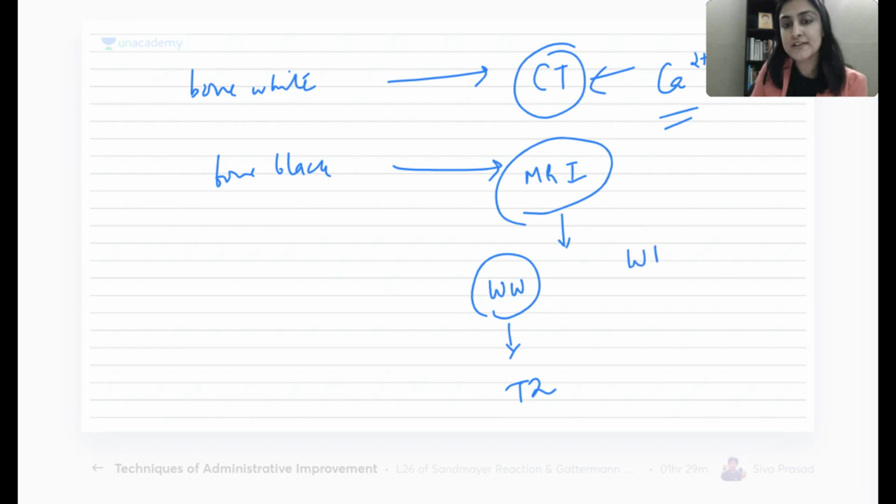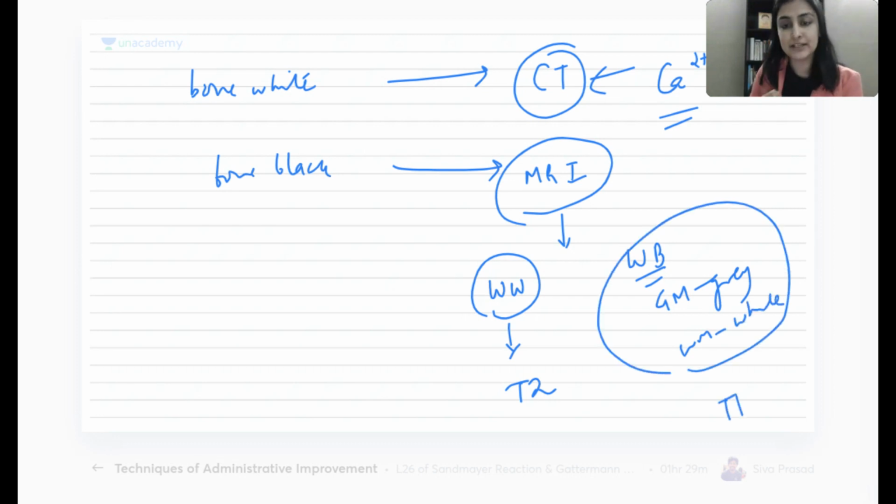Then I tell you water is black, gray matter is gray and white matter is white. What is this sequence? This is T1. So has everyone understood this so far? Because I have more complications to add. This is not the end of the story. There is further complication.